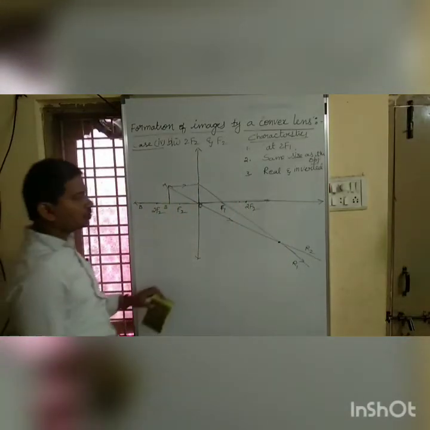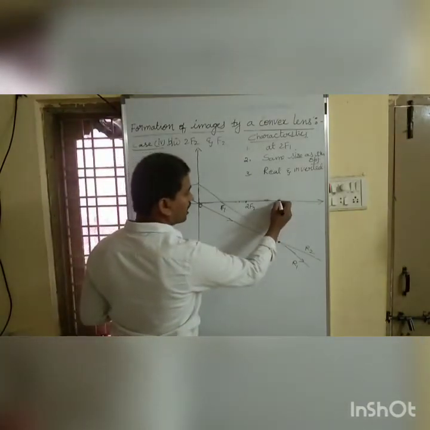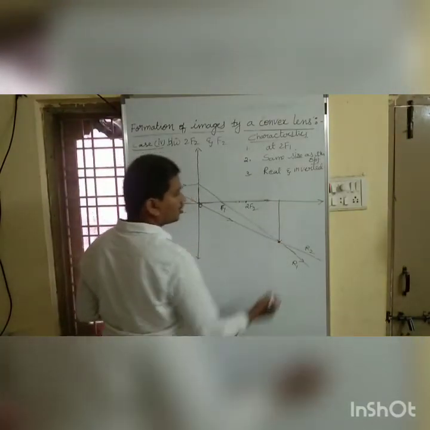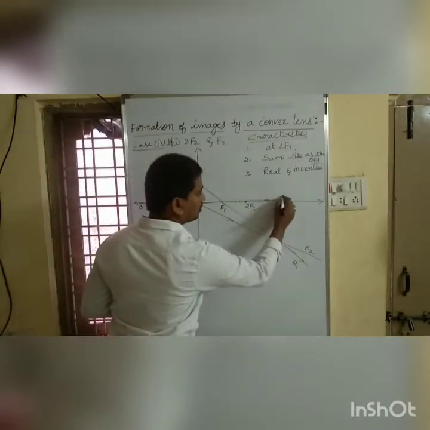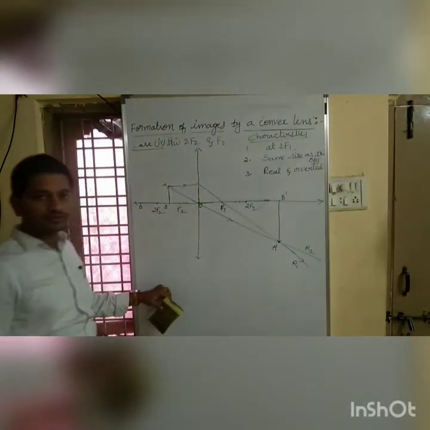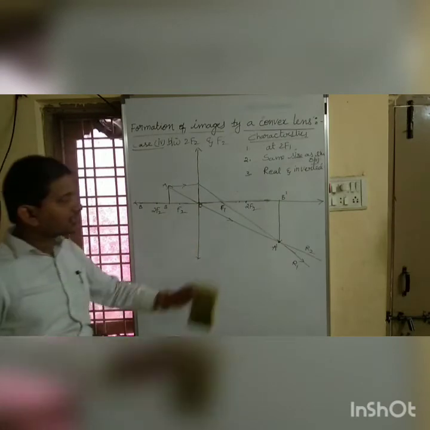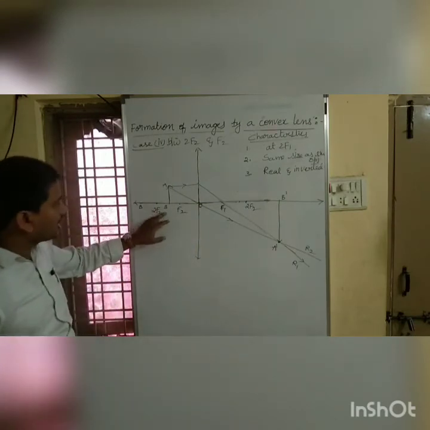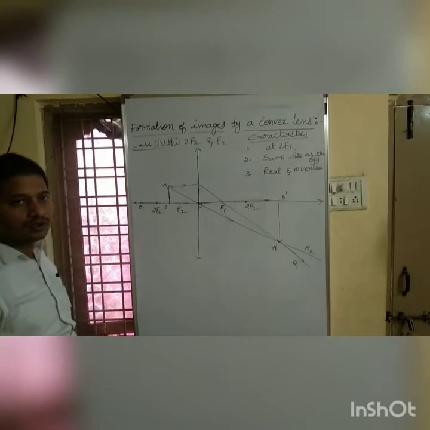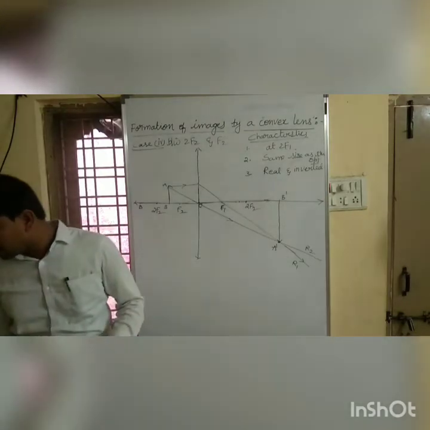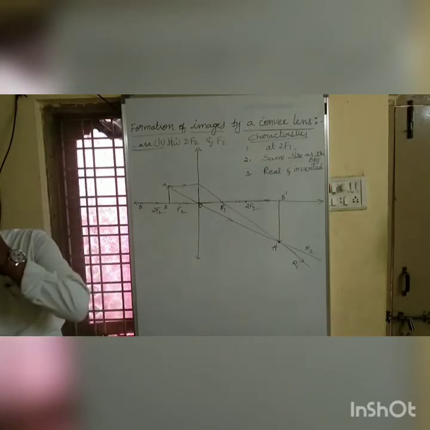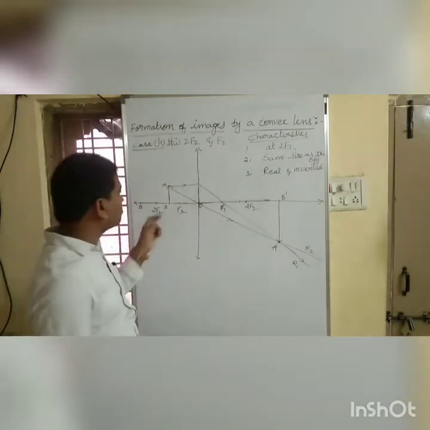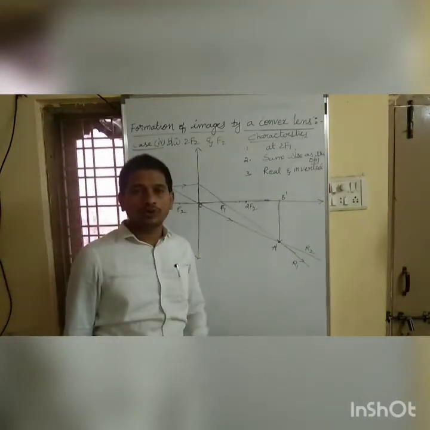Right? So to get the complete image of an object, we need to draw a perpendicular to the principal axis. This is our image A dash, B dash. So what are the characteristics when we place an object between 2f2 and f2?